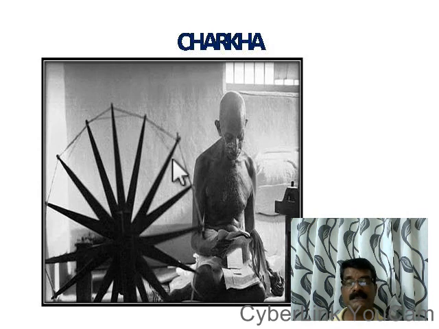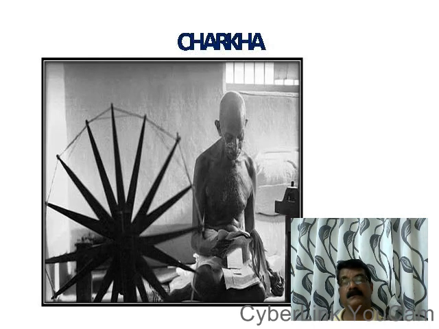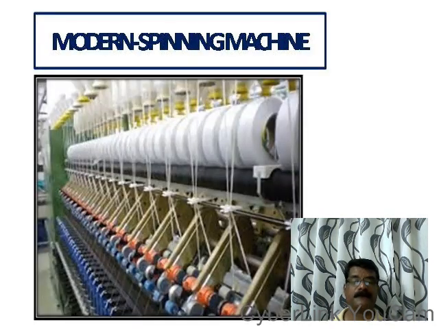Gandhiji used a lot of handlooms, the hand woven clothes, the Indian made clothes, indigenous clothes, which are made out of charkha. The yarns spun on the charkha were used by Gandhiji. So charkha is the traditional device which was used in India from long back.